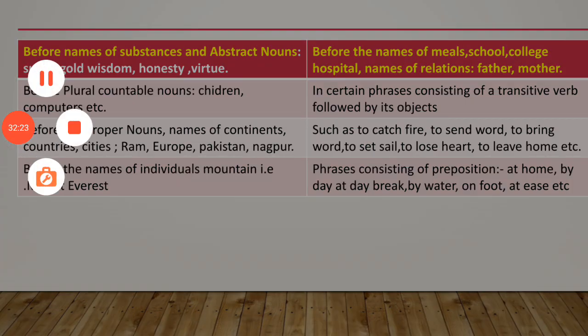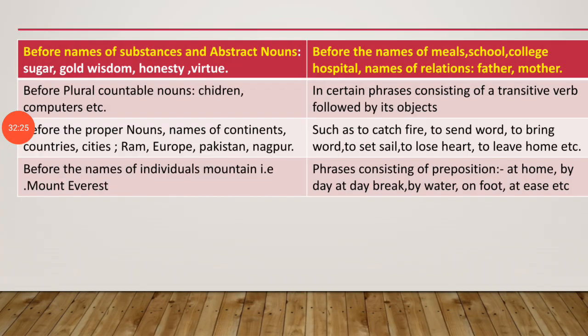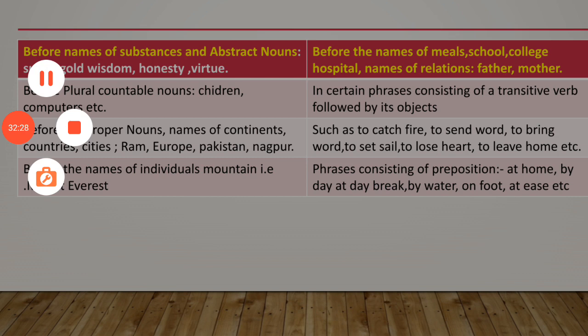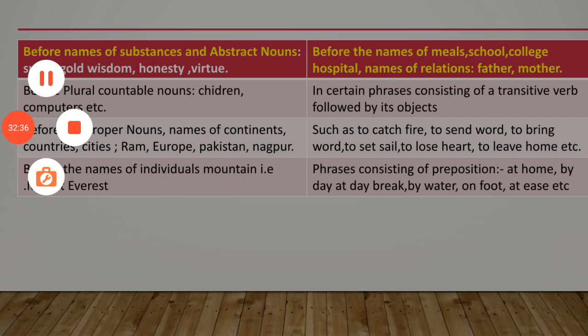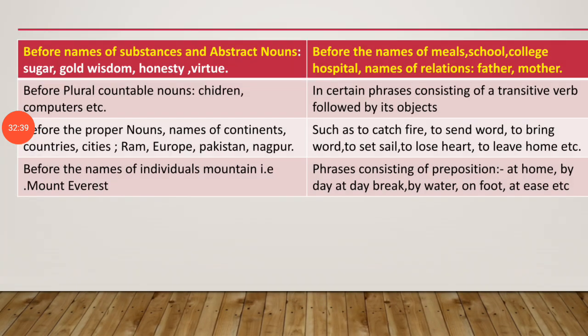Okay, as I have made the notes for you, you just write the notes like this about the articles. Determiners you have written, articles I think you have not written. You just write the rules of articles, definite and indefinite articles, in your fair copy and text me so that I can see whether you have done it or not.